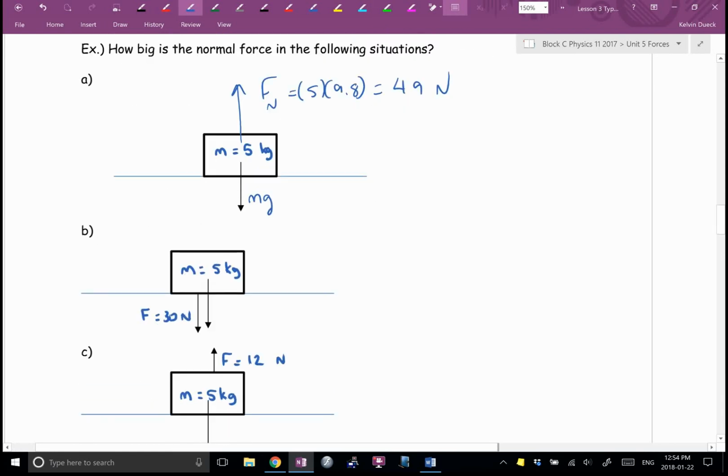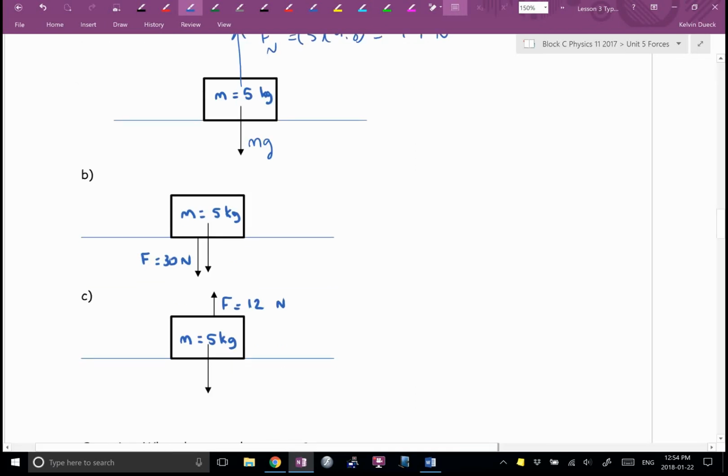Suppose we have that same object sitting there, but someone's pushing down with another 30 newtons. What are the forces acting on this? Get the obvious one. So we have gravity down, and then we have an extra 30 newtons. Somebody off of the screen is pushing down on it.